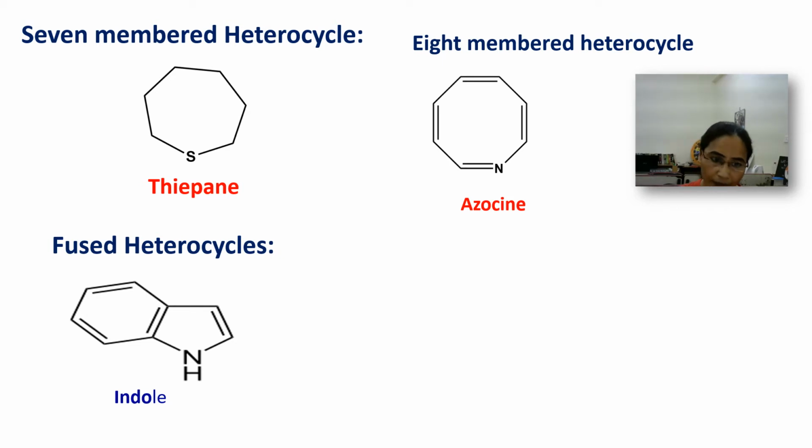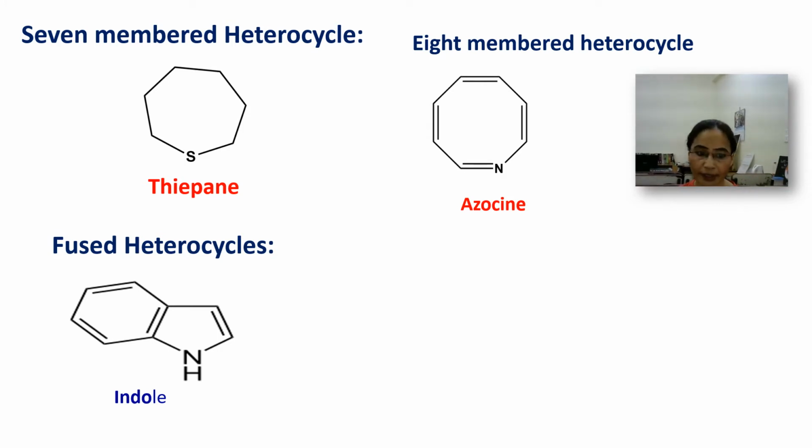When it is fused with the benzene ring, a 6-membered ring, then this compound is called indole. And this bond is common to both the rings, and the whole compound is classified as a fused heterocycle.